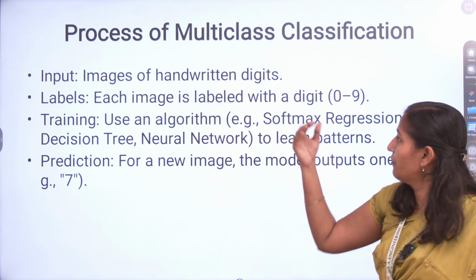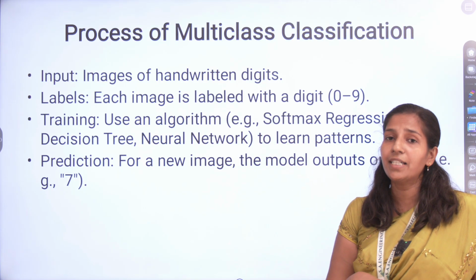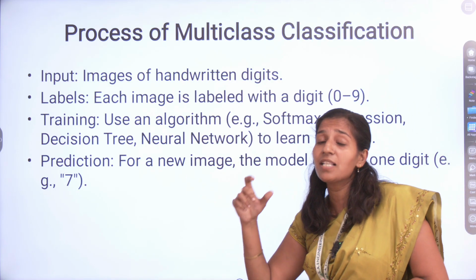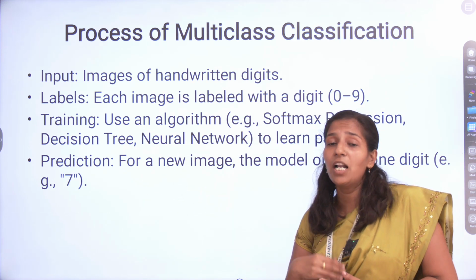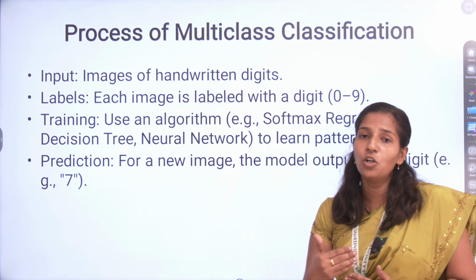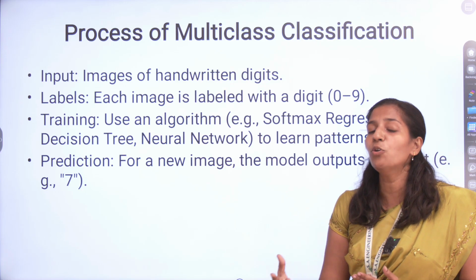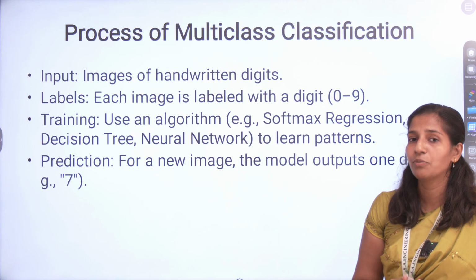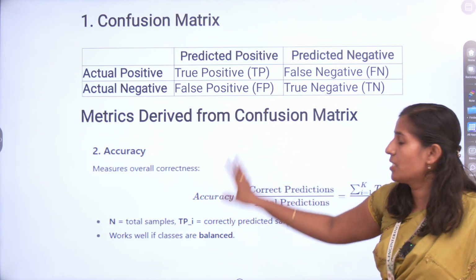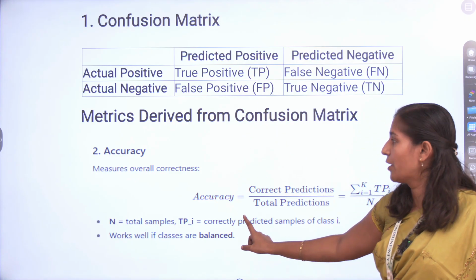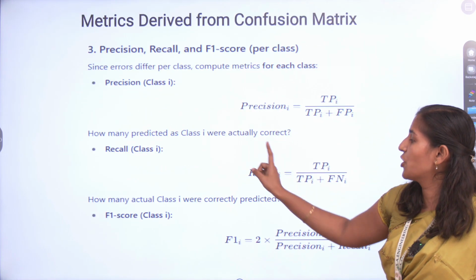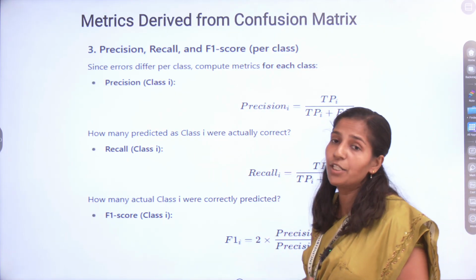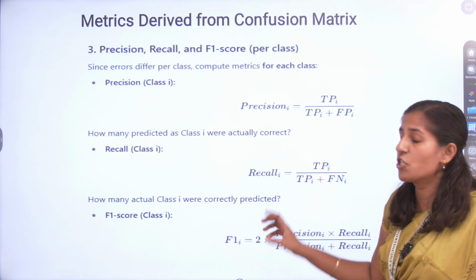For example, images of handwritten digits are extracted, each and every image is labeled, and the algorithm is trained. After the algorithm training, it will find a new pattern. Using that pattern, you have to find the predicted value. This also has the confusion matrix, accuracy formula, as well as precision, recall, and F1 score. Using these formulas, you have to find the accuracy, precision, and recall.